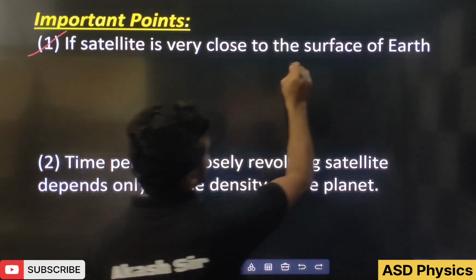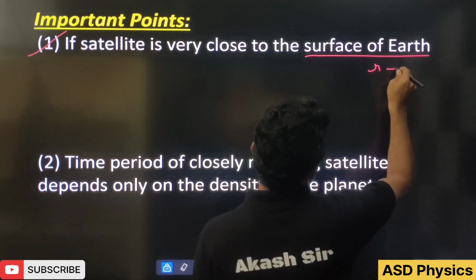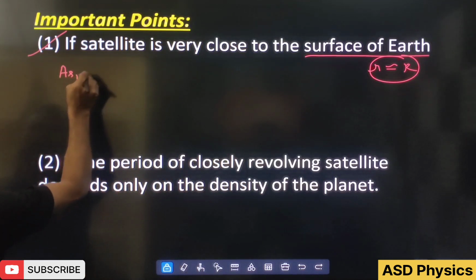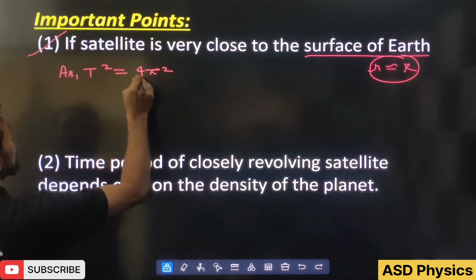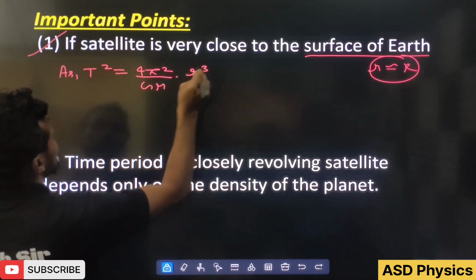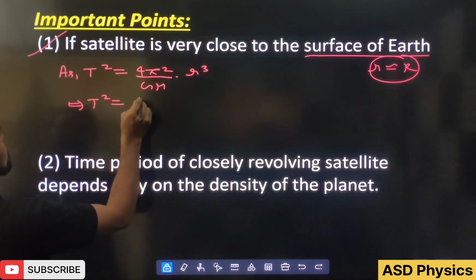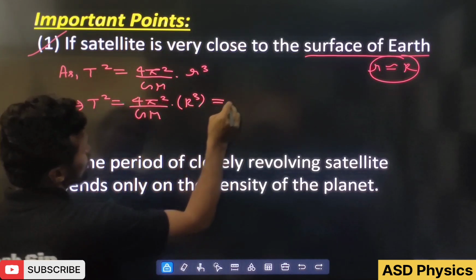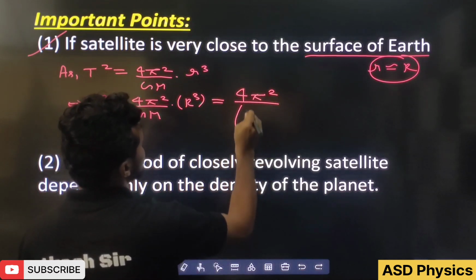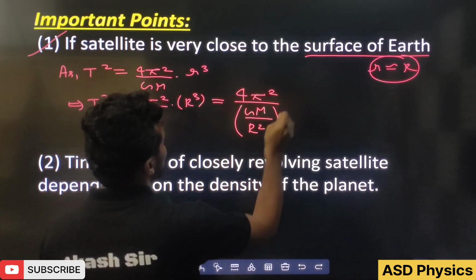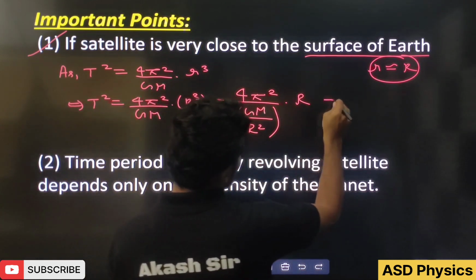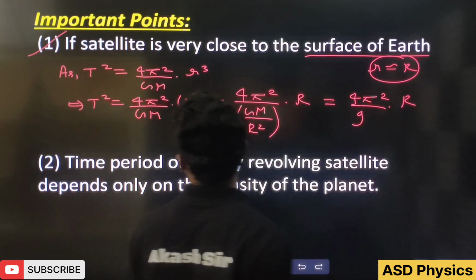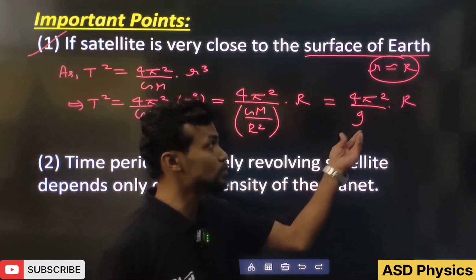If a satellite is very close to the surface of Earth, what we have seen is that small r is approximately capital R. So as T square is 4 pi square by GM into r cube, we can write T square as 4 pi square by GM into capital R cube. That means 4 pi square by GM by R square into R. Now you can see very well, GM by R square is small g, so T square is coming 4 pi square by small g into R.